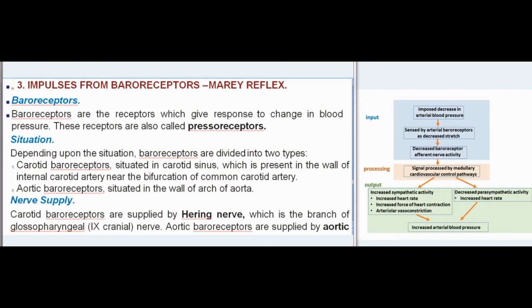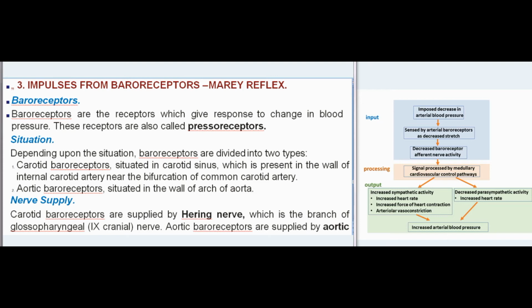3. Impulses from baroreceptors, Marey reflex. Baroreceptors are the receptors which give response to change in blood pressure. These receptors are also called pressoreceptors. Depending upon the situation, baroreceptors are divided into two types: carotid baroreceptors, situated in carotid sinus, which is present in the wall of internal carotid artery near the bifurcation of common carotid artery; and aortic baroreceptors, situated in the wall of arch of aorta.